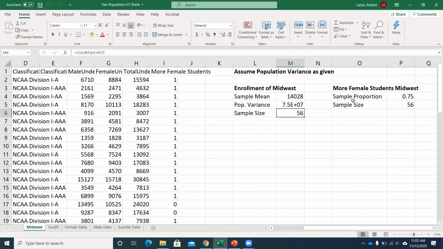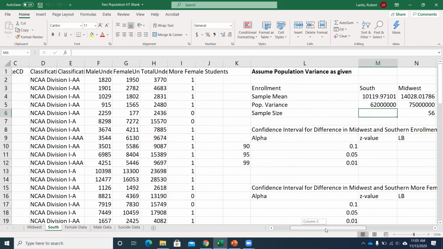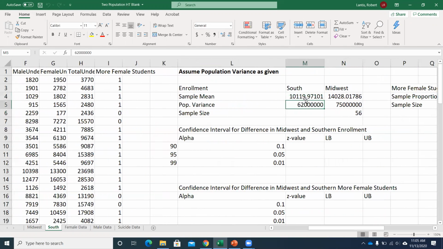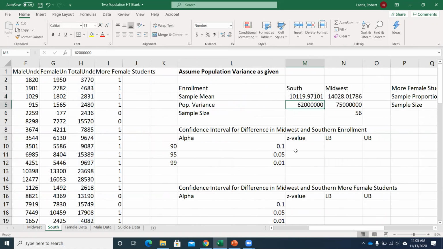So in the Midwest file, I calculated the sample mean, and then I had an assumed true population variance, and I calculated my sample size of total undergraduate enrollment from a sample of Midwest schools. I did the same thing on the South file, but for the total undergraduate enrollment of these Southern schools. So maybe we want to say, are there differences? I guess we could do the sample size here real quick. Do the count function, go to total undergraduate enrollment.